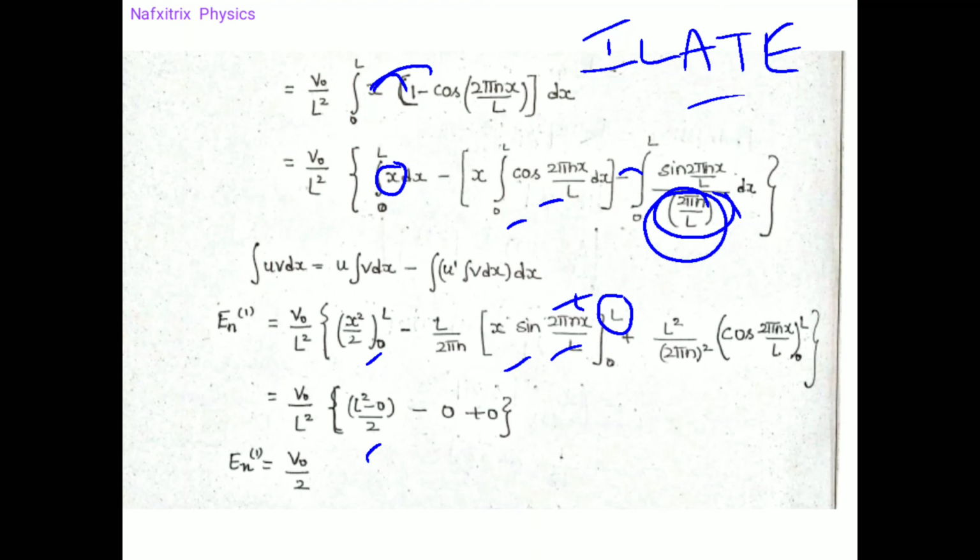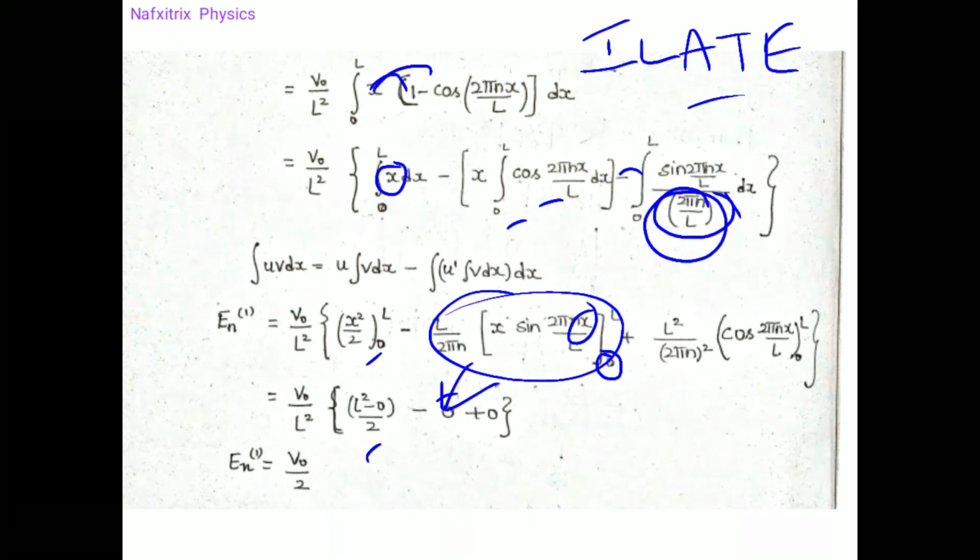Sine 2 pi, sine 4 pi, sine 6 pi, sine 8 pi, all of them are 0. So this term would become 0, and 0 into x is 0. And if we apply the lower limit, in the place of x we have 0, and 0 into anything is 0, and sine 0 is also 0. So this entire term becomes 0.